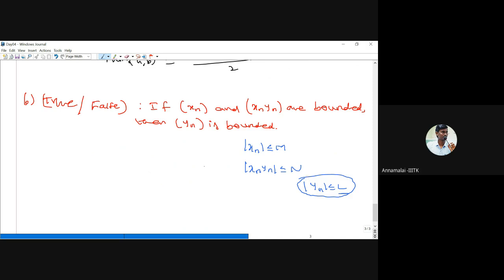No. Suppose I give an example. Take xn equal to 1 by n. It is bounded, right? Bounded by 1. Now take yn equal to n. Is yn bounded? No. Now what is the product? You get 1. 1 is a bounded sequence. Now xn and yn satisfy this: xn is bounded, the product is bounded, but yn is not bounded. Got it? Therefore, this statement is a false statement.